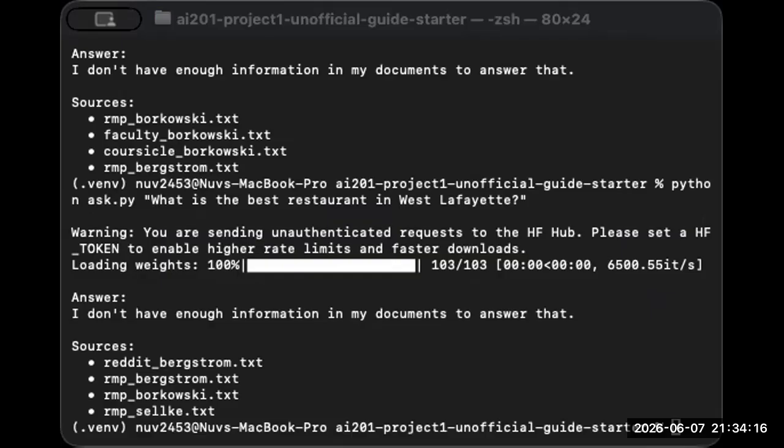So I ran all 5 test questions from my planning MD, and 3 came back accurate, 1 partially accurate, and 1 inaccurate. So that was the Borkowski feedback question I just showed, and the failure is documented with a specific cause tied to the chunking stage of my pipeline. That's my complete submission for Project One.